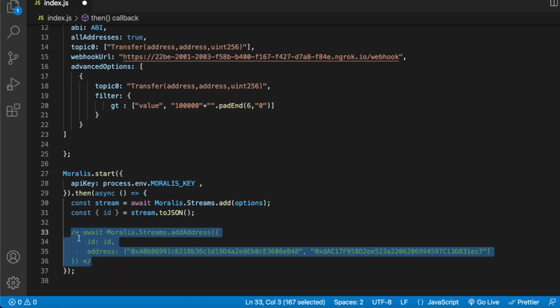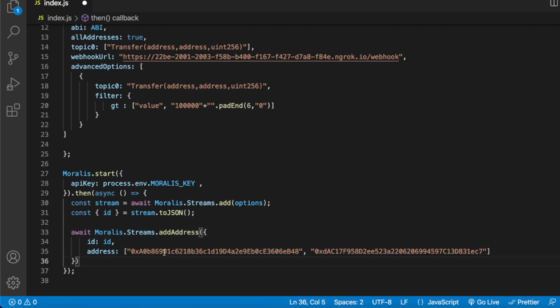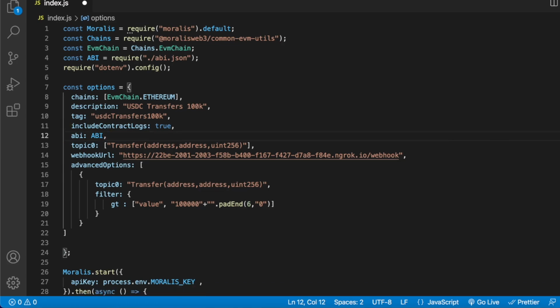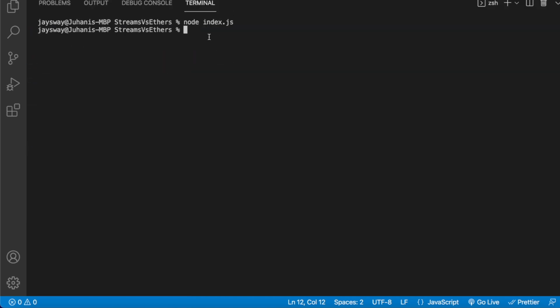But for the sake of this tutorial, let's just keep our stream limited to the USDC and USDT tokens, so our webhooks are a bit more coherent, and let's remove the all addresses parameter, which is by default set to false. Just a cool little quirk for you if you want to listen to all the addresses on the specific chain you're listening to. Now let's go ahead and save that and create this stream. So we go ahead and run node index.js again, and this should create this other stream for us. Let's go check it out in our Moralis admin dashboard.